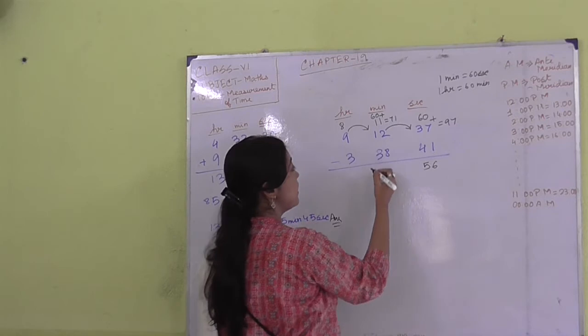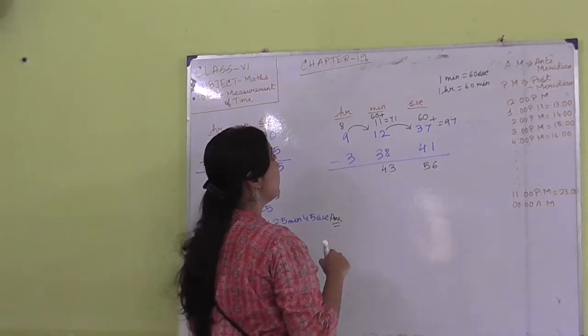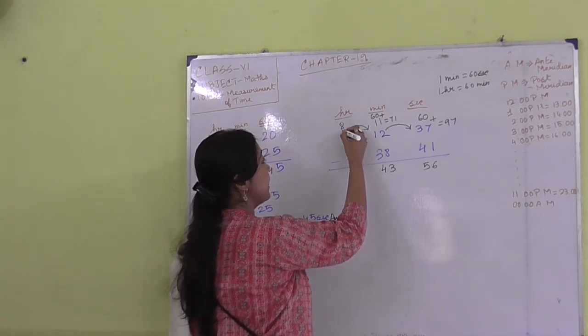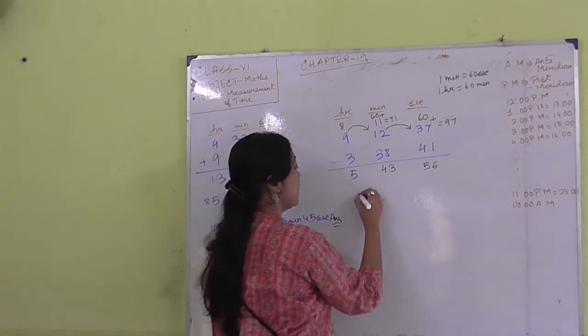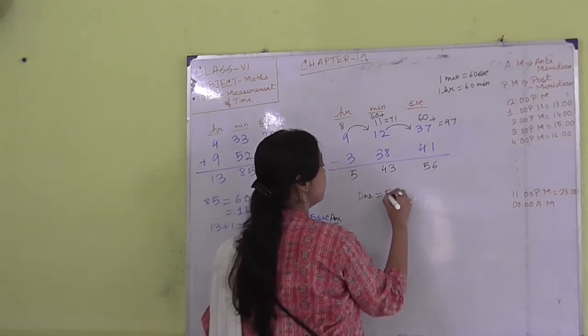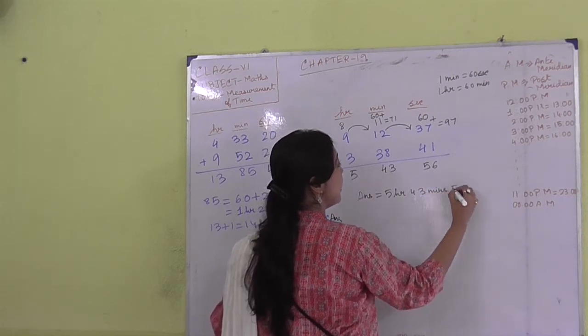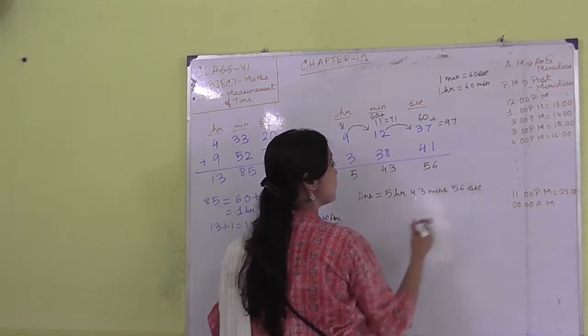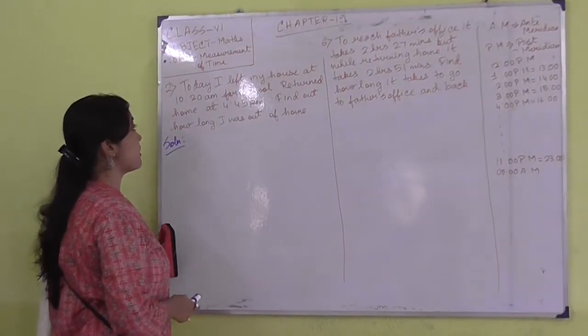So 71 minus 38 is 43, and here we have 8 minus 3, which is 5. Hence our answer is 5 hours 43 minutes and 56 seconds. I think it is clear how to do addition and subtraction. Next, one problem is given.